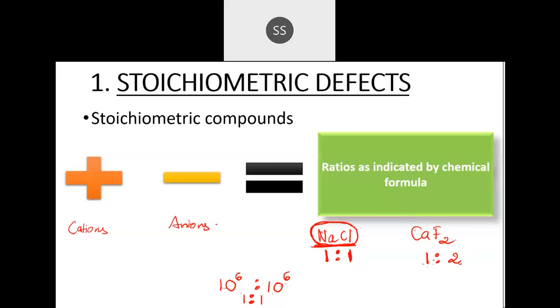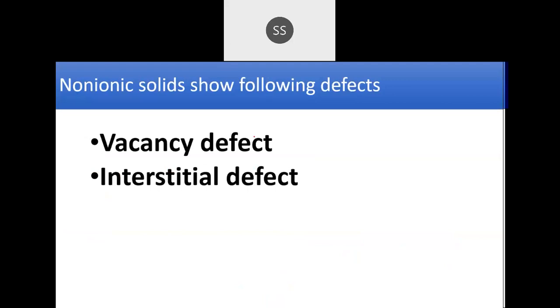So if the final compound's cation and anion ratio comes out in this way, then it is called a stoichiometric compound. So these defects are where the cation and anion ratio remains equal to the chemical formula finally. Those defects will be called stoichiometric defects. Now I told you, stoichiometric defects are further divided into two categories: one is for non-ionic compounds and the other one is for ionic compounds.